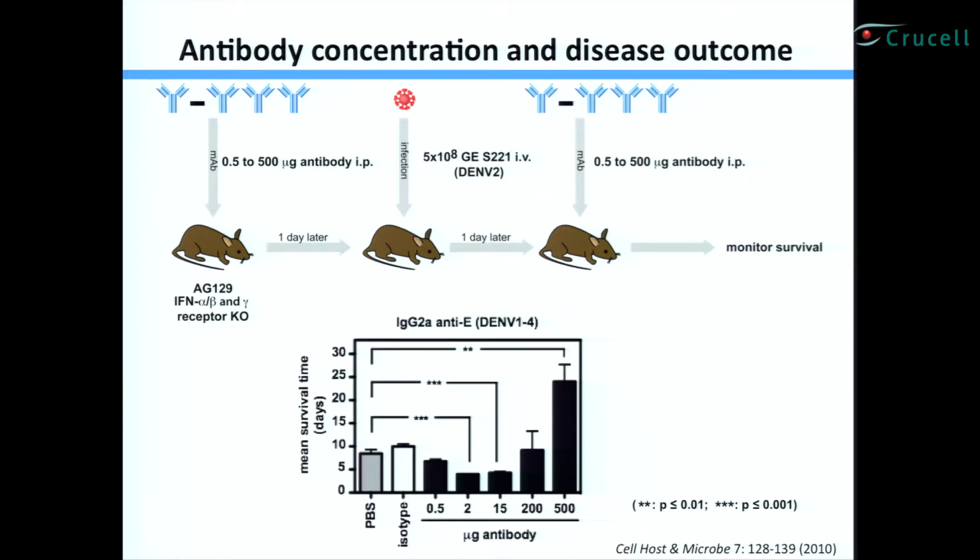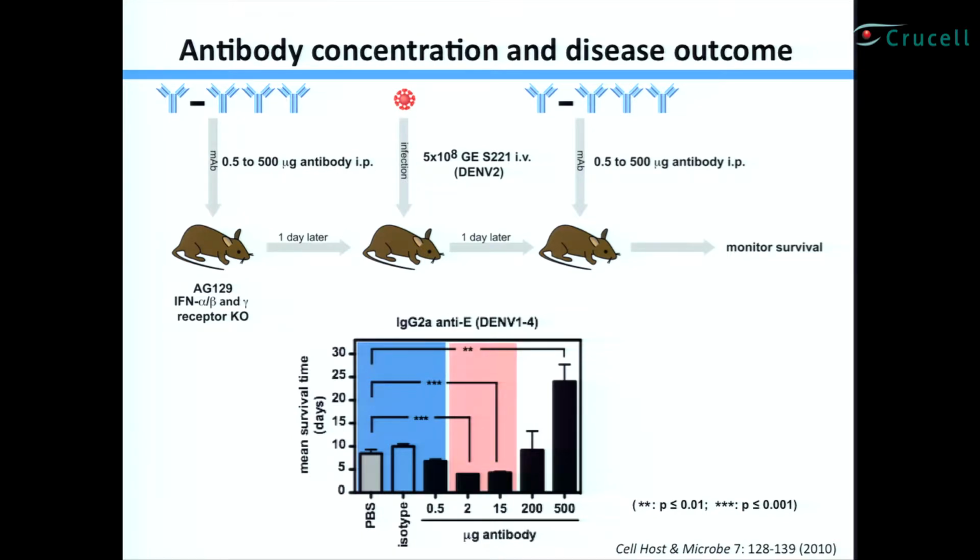The experimental setup is the same: we take the mice and inject them with different concentrations of antibody, infect them again, and then give a second dose. Instead of showing you percent survival curves, here I'm showing you the mean survival time on the y-axis. Here we have the PBS and the isotype, which are our non-ADE mouse controls. At 0.5 microgram of antibody, a negligible concentration, there's really no difference between the non-ADE mice and this 0.5 microgram antibody dose.